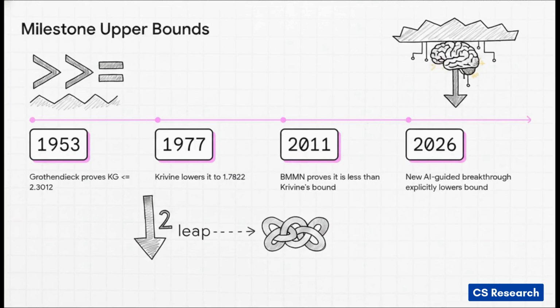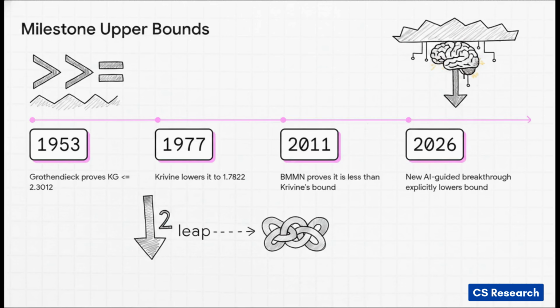To really grasp the scale of this mystery, let's walk through the timeline. Back in 1953, Alexander Grothendieck himself proved the constant had to be less than or equal to roughly 2.30. Then there's a massive leap in 1977. A mathematician named Krivine dropped the ceiling drastically to about 1.78, and he was so confident he actually bet that this was the absolute limit.